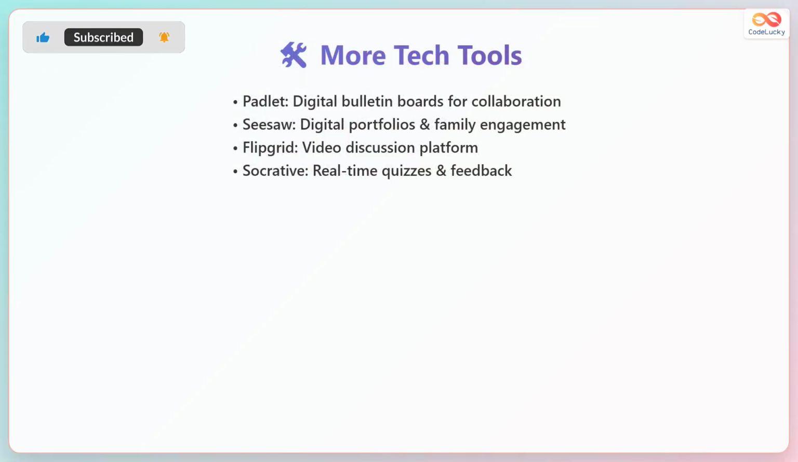Padlet provides digital bulletin boards for collaborative group work. Seesaw creates digital portfolios that showcase student progress to families. Flipgrid enables video discussions where students respond to prompts. Socrative offers real-time quizzes with immediate feedback results.